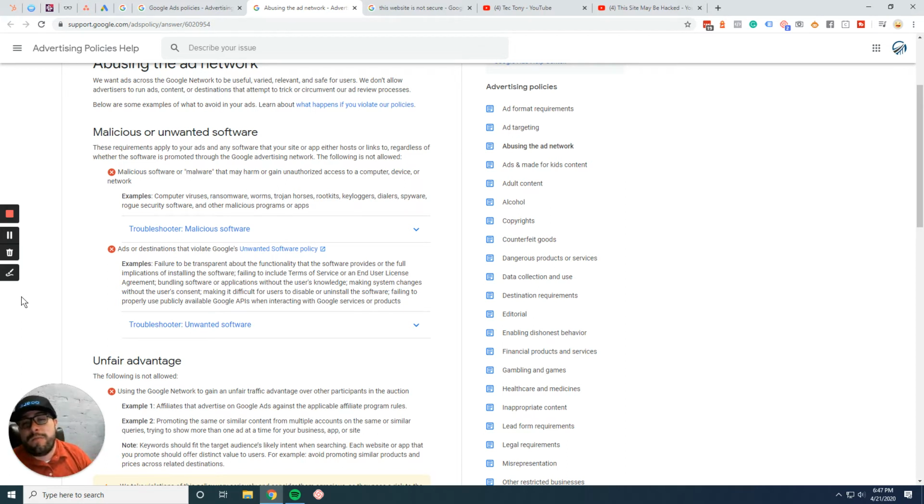Now, miscellaneous or unwanted software also falls under malware as well. And you will see that your ads won't run if you have malware on your website. Google doesn't want to put users at any sort of risk when they use a search network.